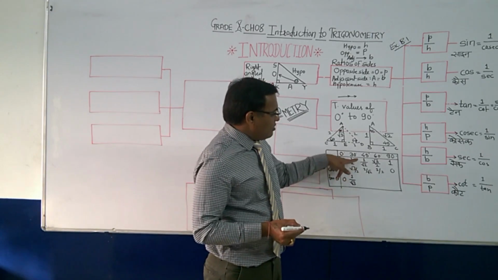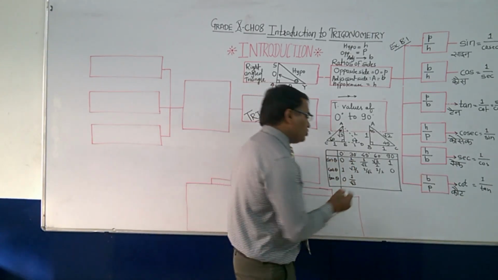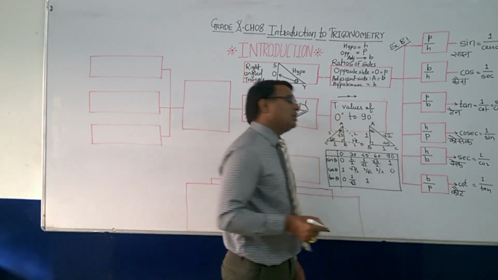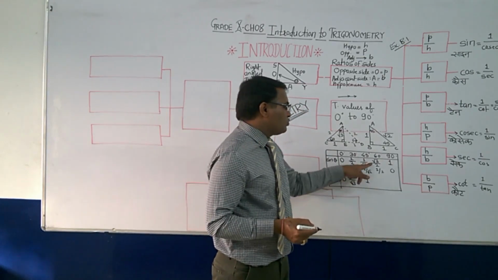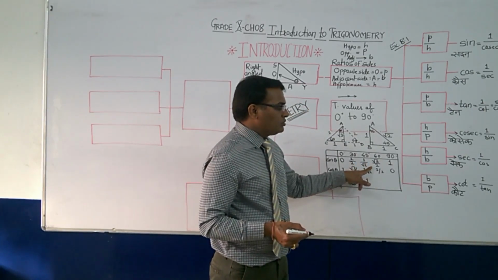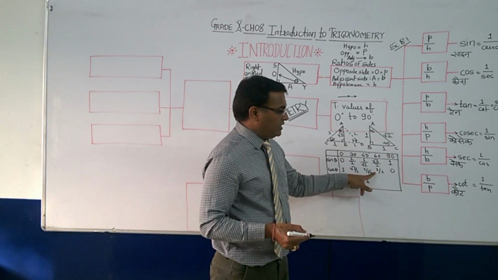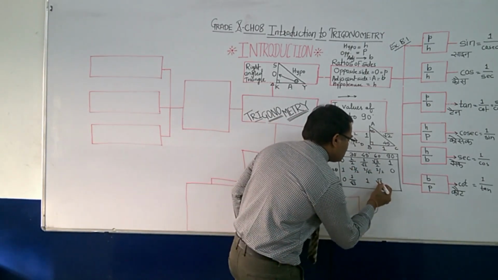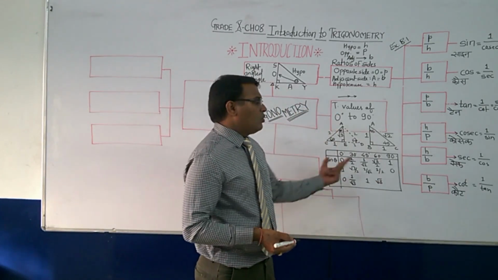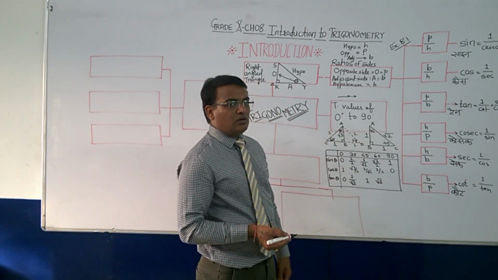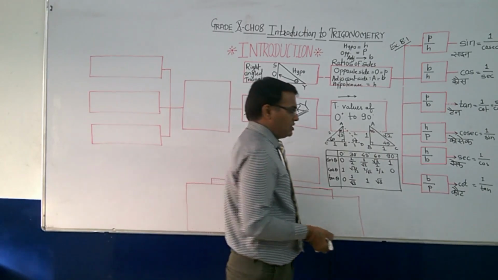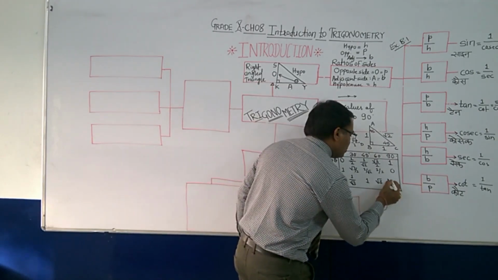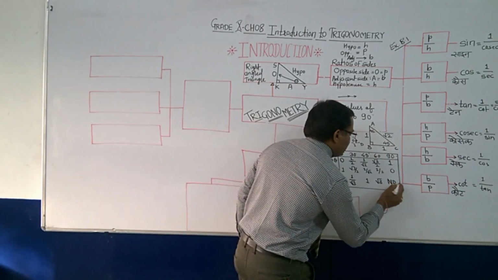And then again 1 upon root 2 upon 1 upon root 2 means same upon same, that is 1. What about this one? Root 3 by 2 upon 1 by 2. So 2 and 2 will get cancelled and here the answer is root 3. And what is 1 upon 0? If the denominator is 0, the number is not defined. So here I am writing not defined.